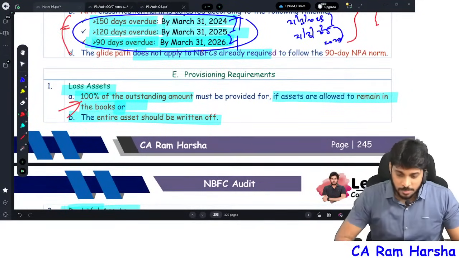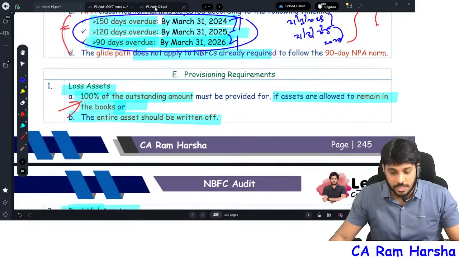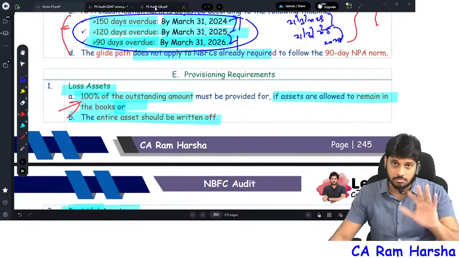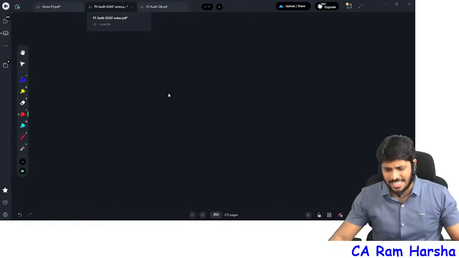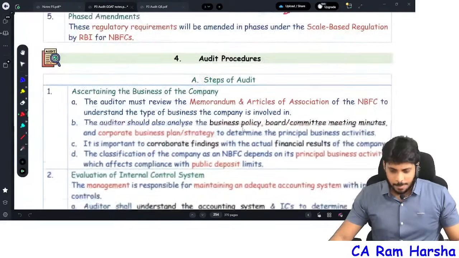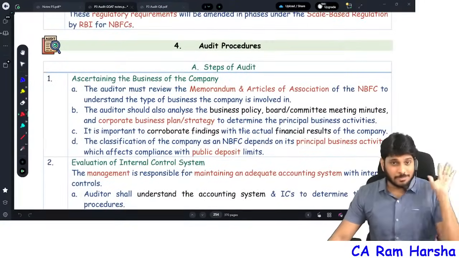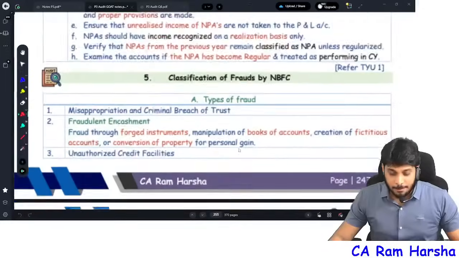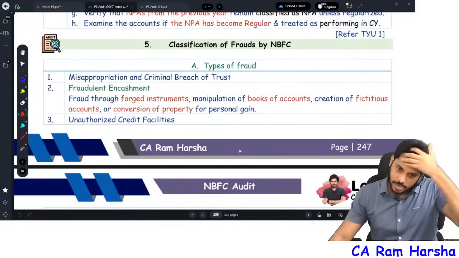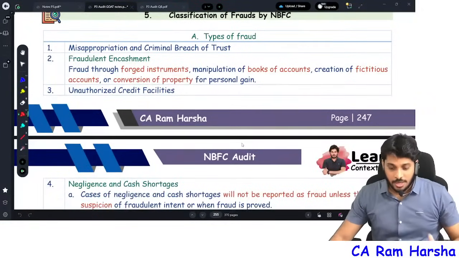Remember, in our question bank, we have given certain questions in NBFC audit. You can make use of that question bank and solve it. Next. Finally, almost the major part is over. The audit procedure part, I'll come back to it later. In that, I will discuss only key points. Not every point, only key points I'll cover.